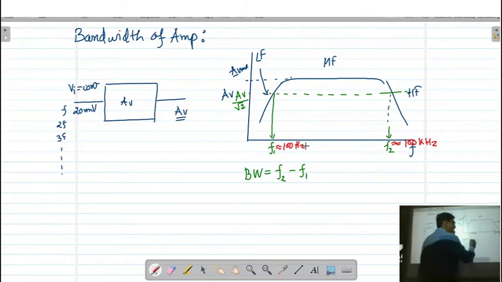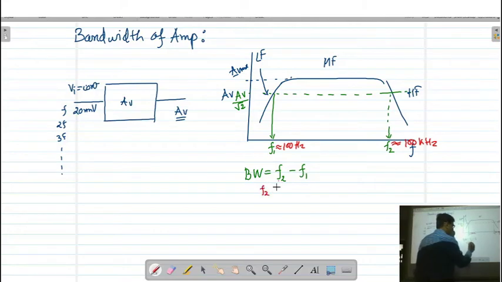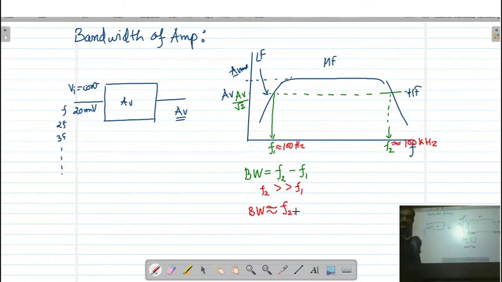If you take 100 kilohertz minus 100 Hertz, it is again almost equal to 100 kilohertz. So F2 is much greater than F1, and we can say the bandwidth of the amplifier is almost equal to F2.